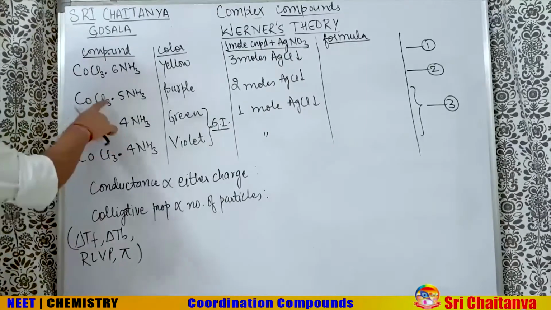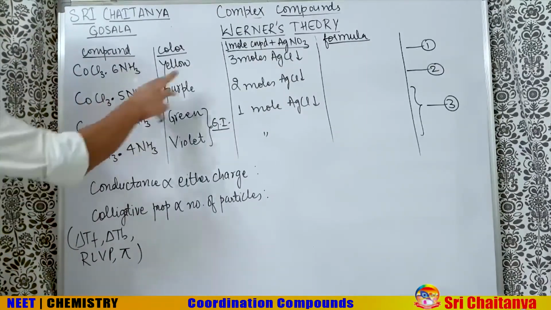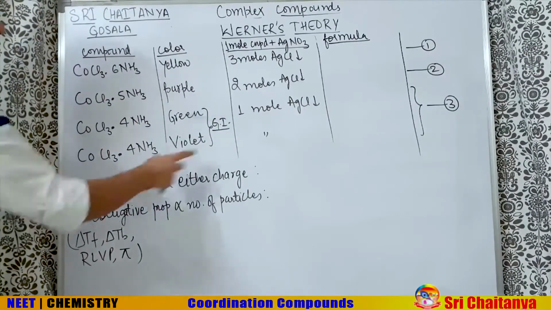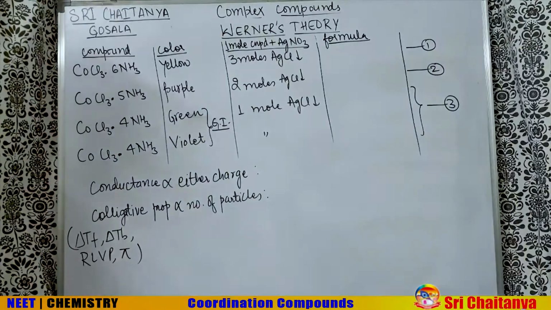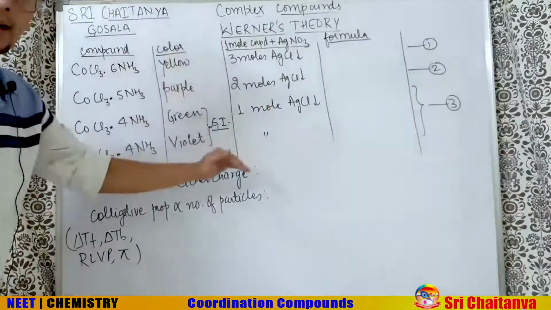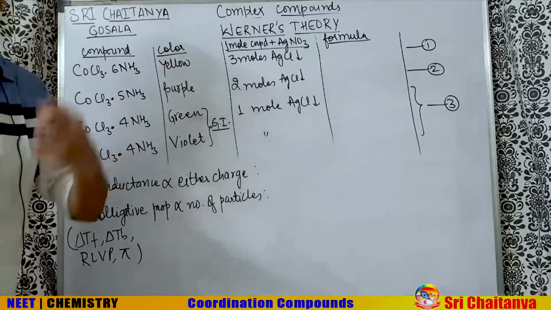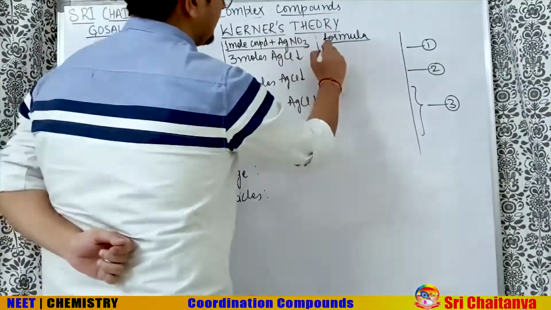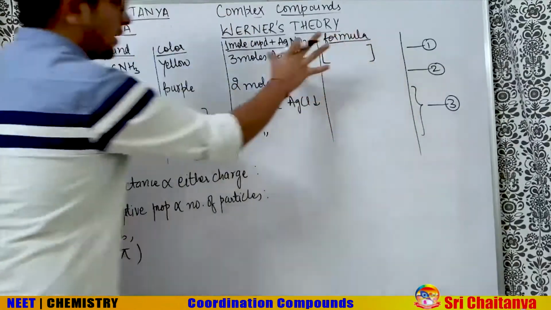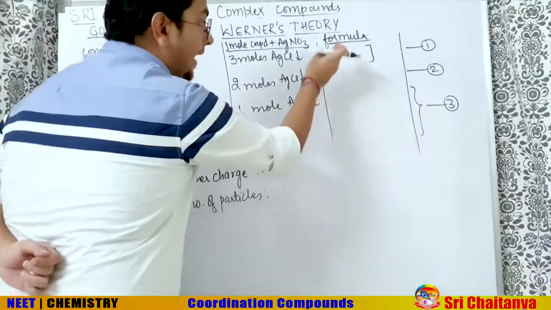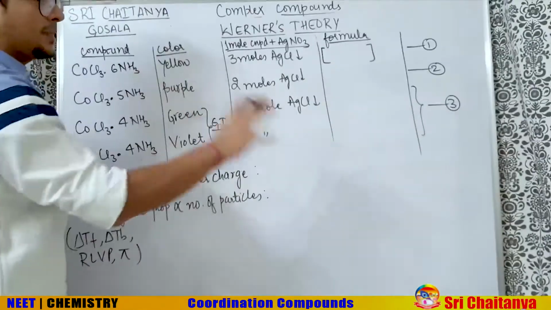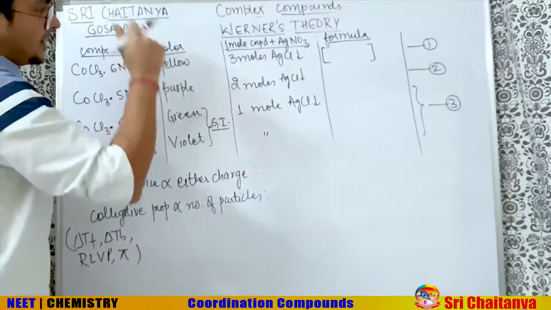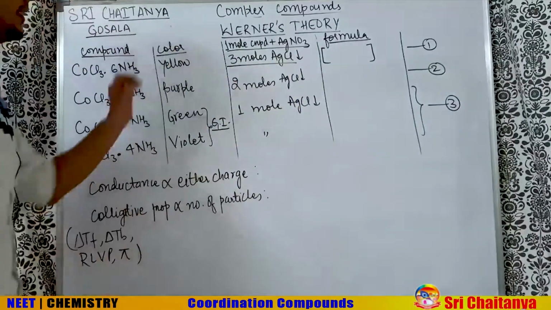The surprising thing happened here. When he took this compound, only 2 moles of AgCl got precipitated, and when he took these 2 compounds, only 1 mole of AgCl was precipitated. Let us understand from this data how Werner wrote the formula for the first time. We understand there is a protected box. If any ion is inside this protected box, it cannot be precipitated because it is not free to go out in the aqueous medium.